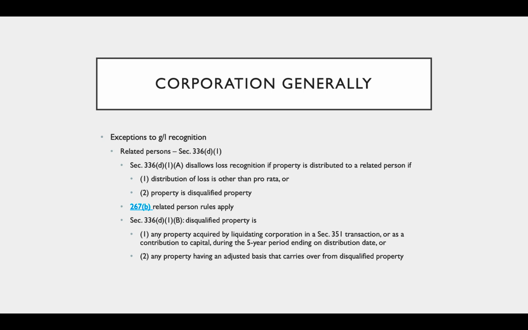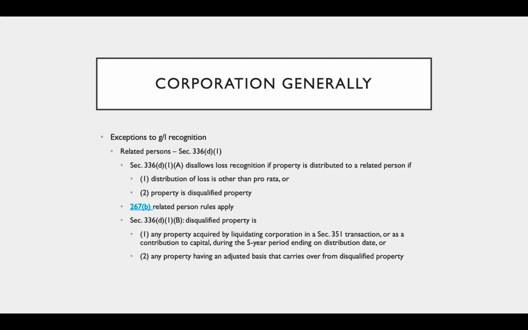336(d)(1)(A) is going to disallow a loss if the property is distributed to a related person if, one, the distribution of loss property is other than pro rata. That means you distribute loss property and you don't distribute it in accordance with the person's relative ownership of the corporation.